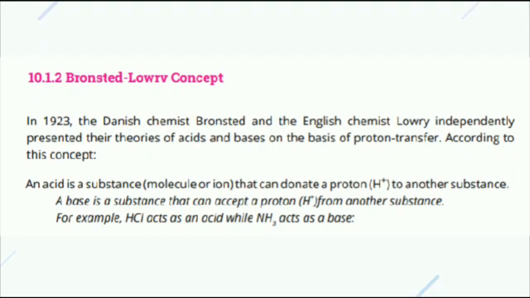An acid is a substance that can donate a proton to another substance. A base is a substance that can accept a proton from another substance. When a substance donates a proton, that substance is known as acid, and when a substance accepts a proton, it is known as base. For example, HCl acts as an acid while NH3 acts as a base. How? Because HCl can donate a proton and NH3 can accept a proton.